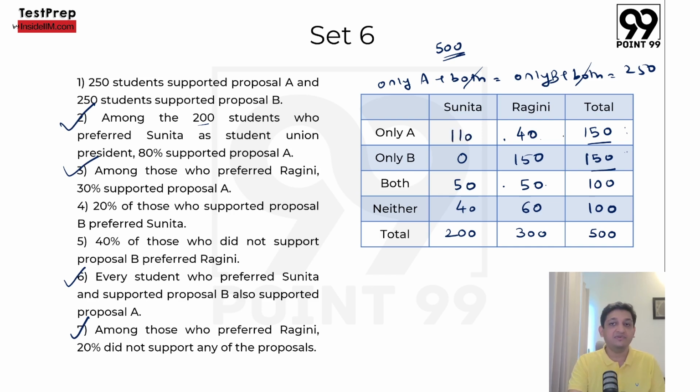110 plus 40 is 150. This table is now complete. Now what you can do is, if you want to confirm whether you are on the right track or not, once again we'll run through the conditions and we will see if you have covered everything or not.